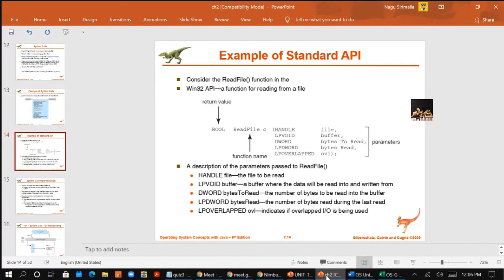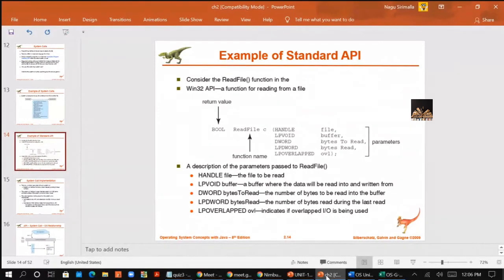For reading the file, the parameters are: the file handle, meaning which file you want to read, and LPVOID buffer, where the data will be read into. You have a buffer where your contents will be copied.